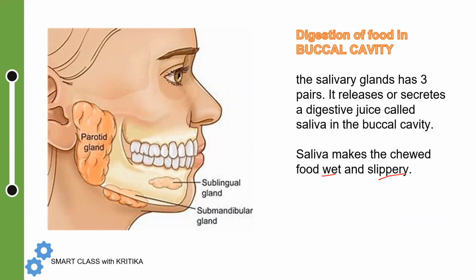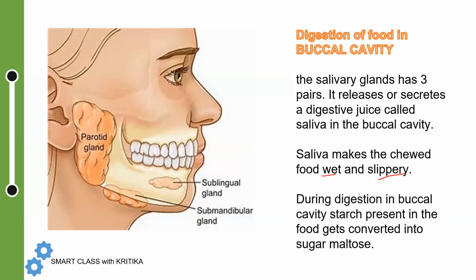Then you will see that it is completely wet, very soft and slippery, because your teeth have broken it down and saliva has moistened it. It made the food wet, and it also has salivary amylase that helps in digestion.